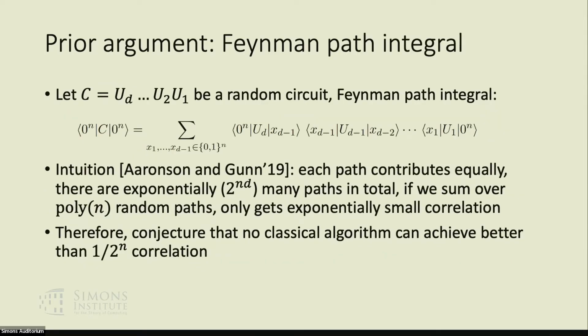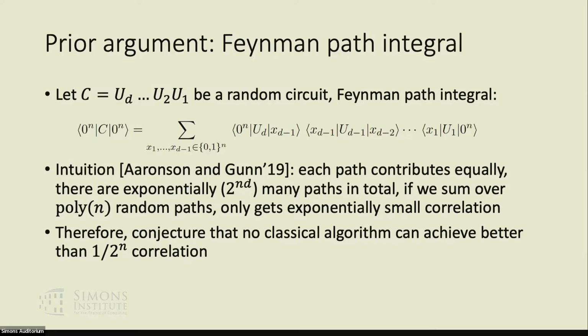So next, we give a brief sketch of where our result comes from. The intuition of the prior work of Ahrens and Gunn is to consider this very simple idea of Feynman path integral. So basically, if we look at this equation, we notice that the right-hand side is the sum of many, many terms, 2 to the nd many terms. And if we have a classical algorithm, we can just only sum over polynomially many such random paths. And this only gets exponentially small correlation with the distribution. And therefore, they conjecture that no classical algorithm can achieve better than 1 over 2 to the n correlation.